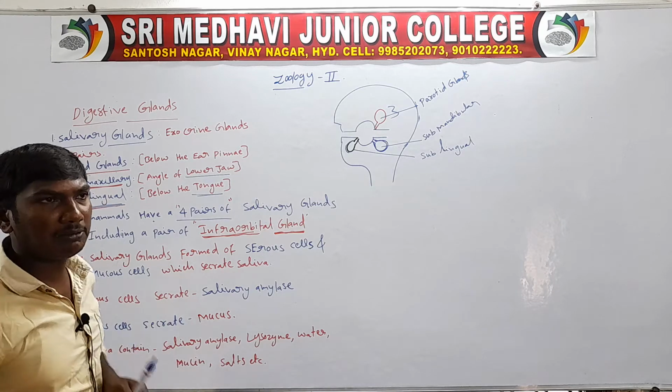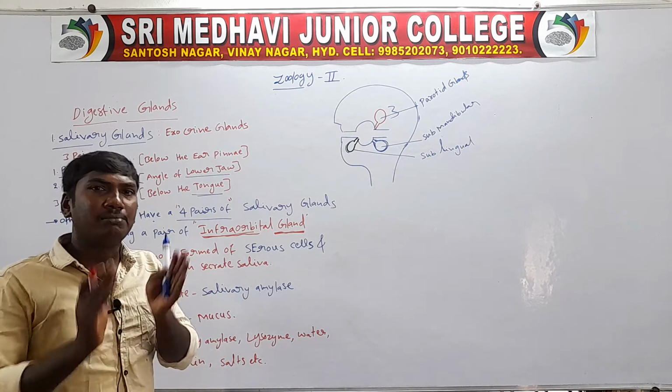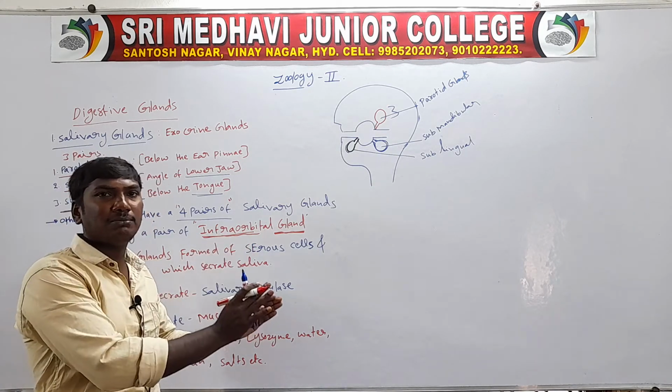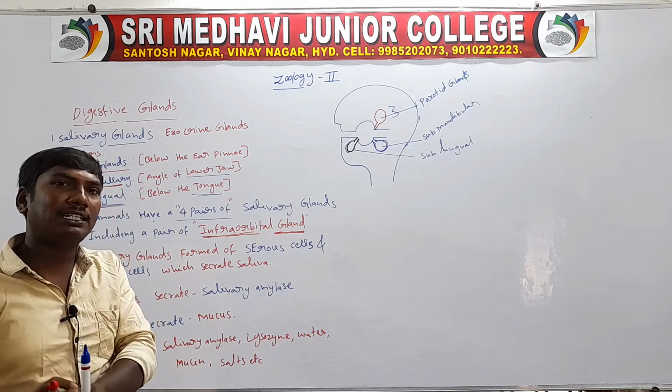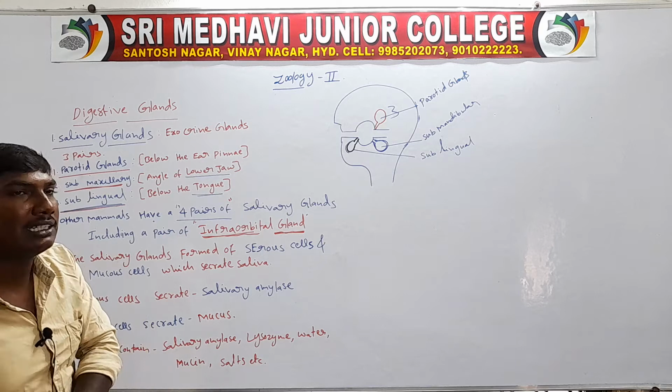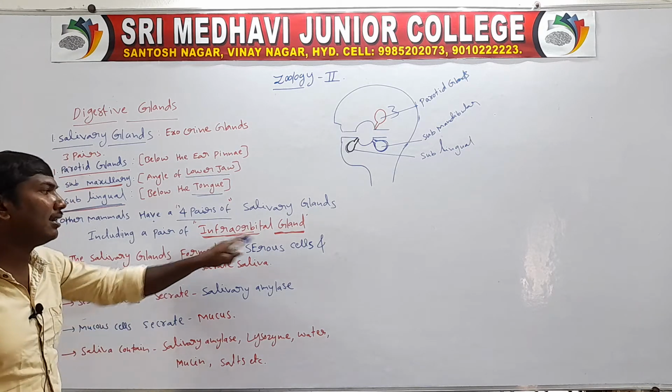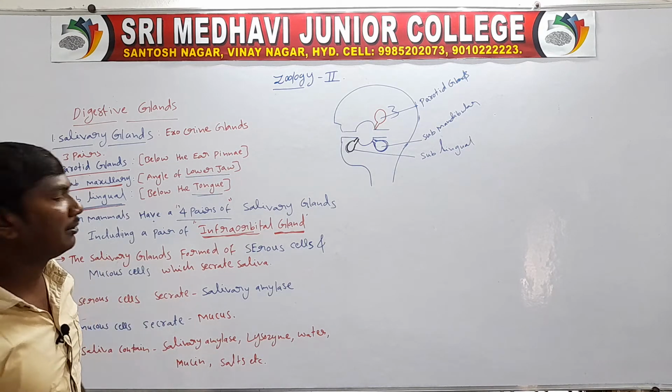So that is the difference between man and mammals. Man has only three pairs of salivary glands, but other mammals, for example the rabbit, have four pairs of salivary glands. That fourth gland is the infraorbital gland.